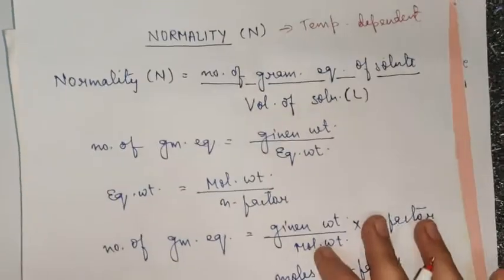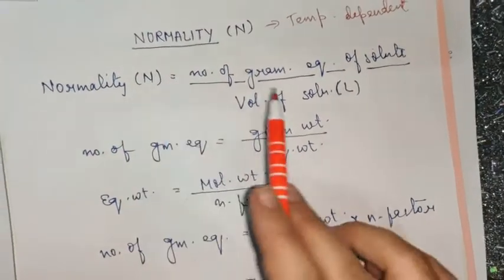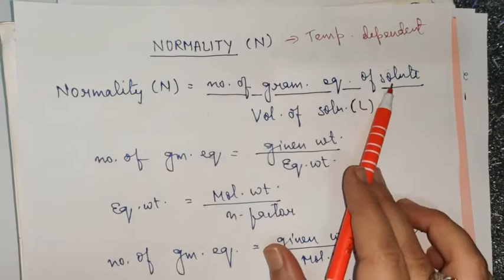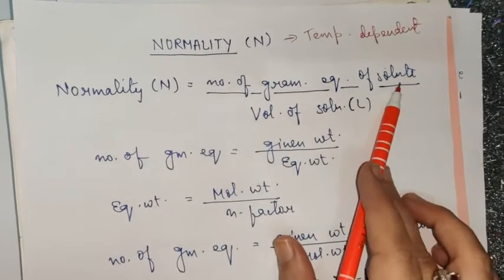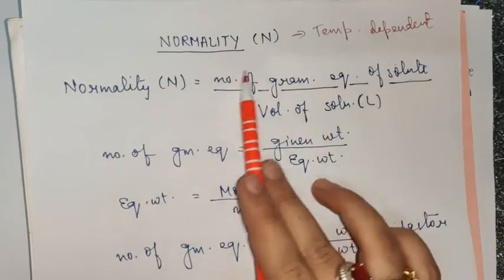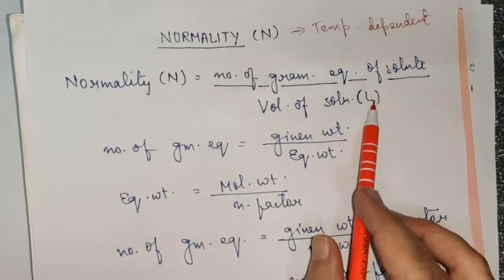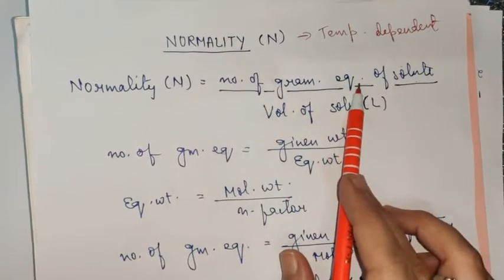Okay, and then let us see what is the formula of normality. Normality is equal to number of gram equivalents of solute upon volume of solution in liter. Now we have to work upon this. Volume of solution you have done in the rest of the concentration terms also, but number of gram equivalents is a new term.